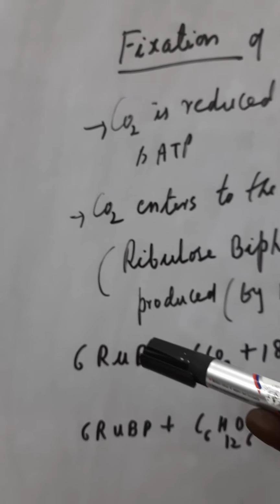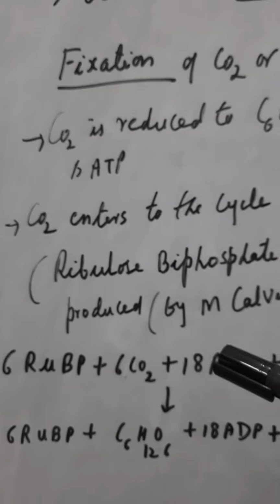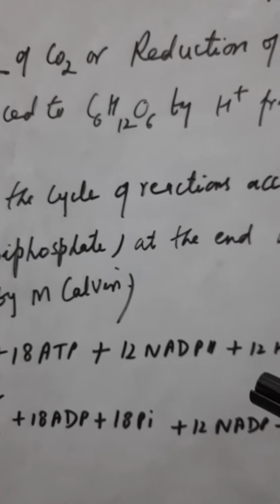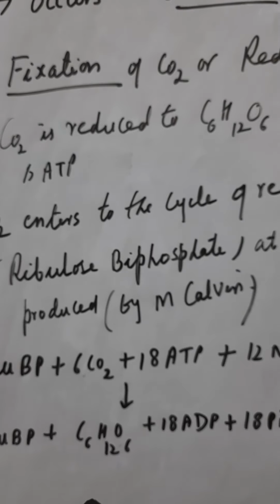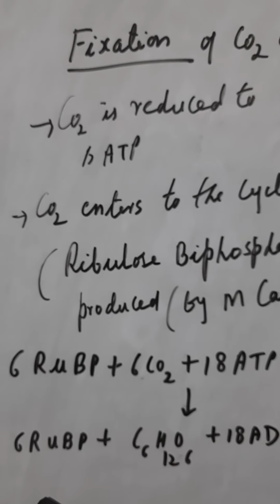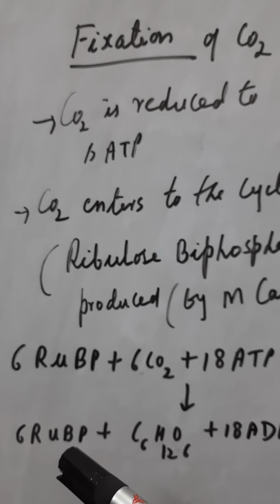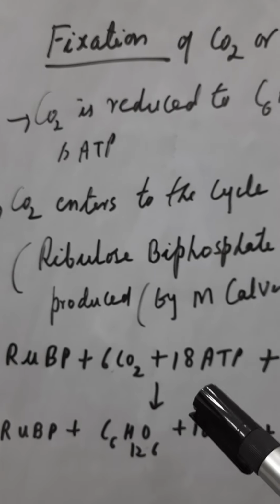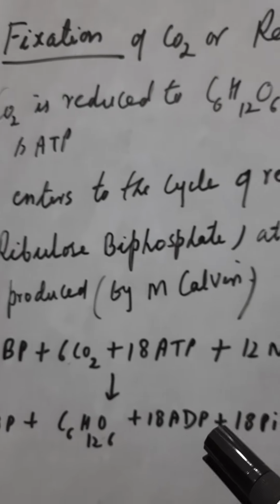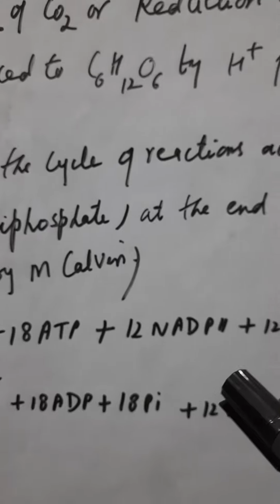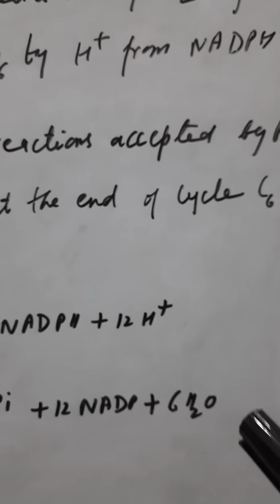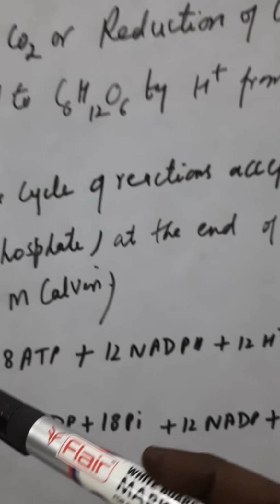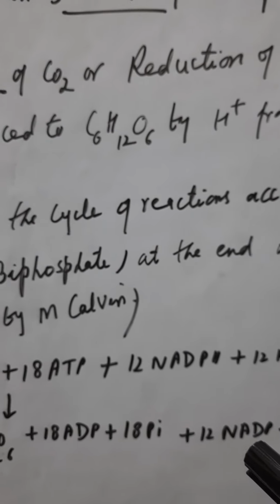So these are the conversions of the dark reaction. RuBP will accept the carbon dioxide, and in the presence of ATP and NADPH it will convert the carbon dioxide to glucose. RuBP will be regenerated as it is, because again the cycle will start, and ultimately the ATP will be converted into ADP and Pi, and NADPH will be converted into NADP plus H2O. So this is the overall dark reaction of photosynthesis.